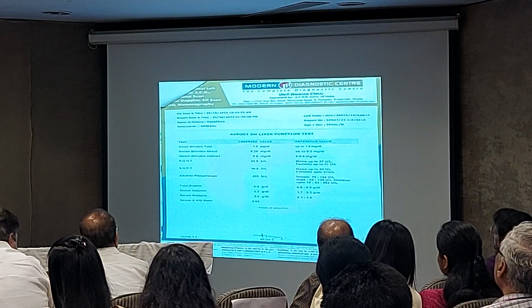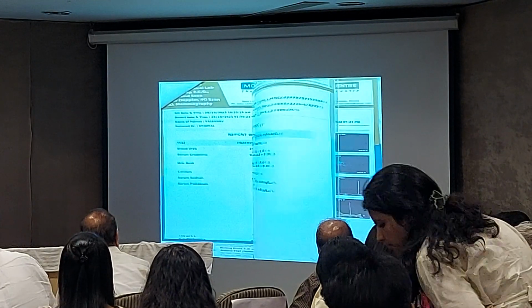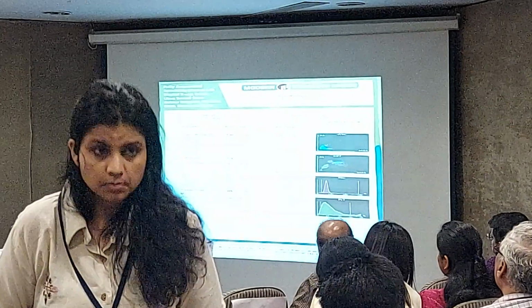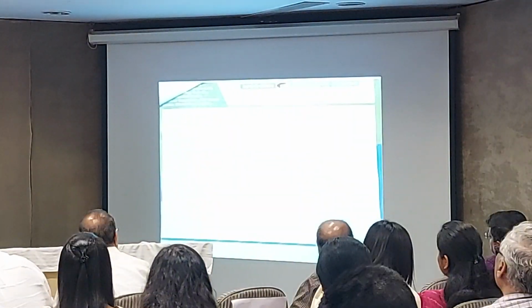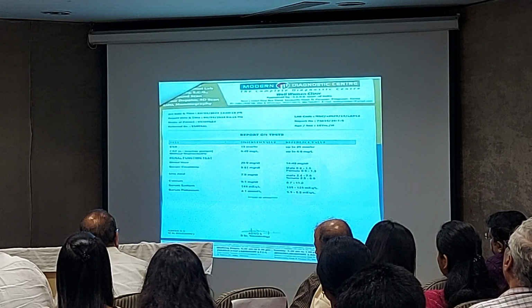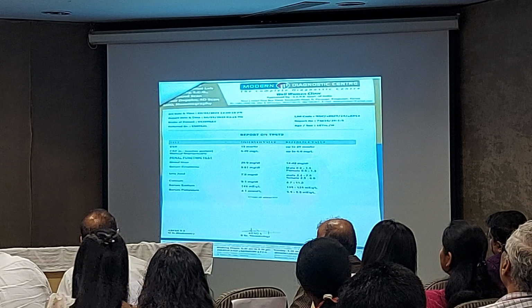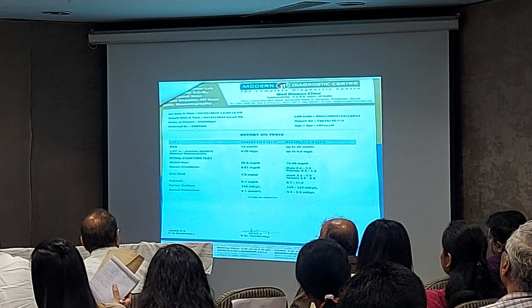Now his CRP is only 0.48, and the ESR is also less. And then I asked them to perform another anti-nuclear antibody test. That is a very confirmative test. Here you can see the ESR is 15 now, and the CRP is 0.40.